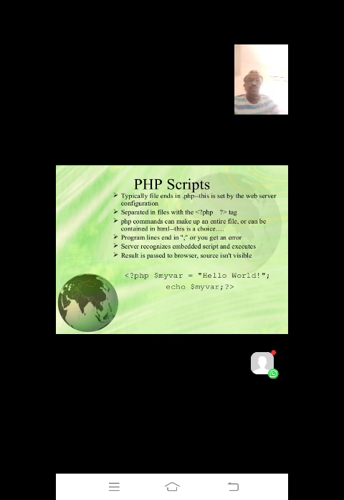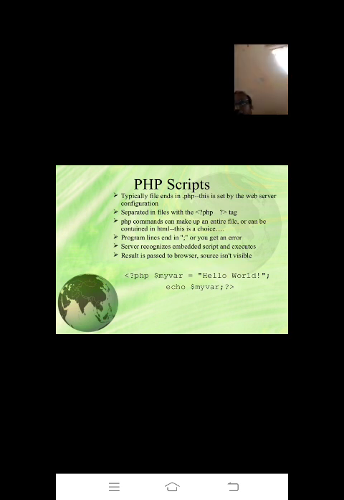Right. So how to write PHP? Here we have the syntax and a small example. Just write this one tag: less than, question mark, PHP, and dollar sign my variable. That is the variable that we will discuss later. Variables in PHP are used by using the dollar sign, and the variable name is equal to some message, and then close, echo, and write the variable name.